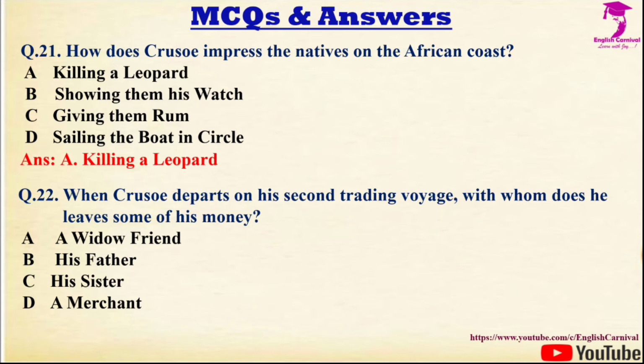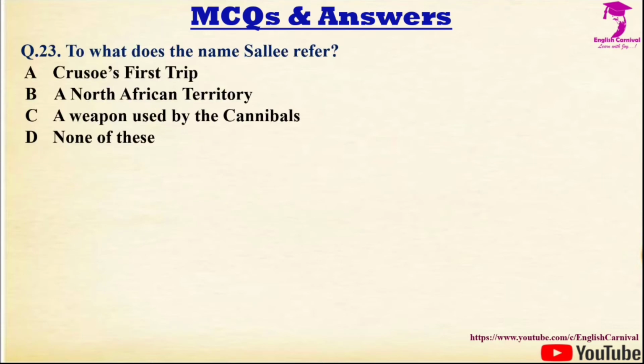Question number 22 we have, when Robinson Crusoe departs on his second trading voyage, with whom does he leave some of his money? Options are A, a widow friend, B, his father, C, his sister, and D, a merchant. Correct answer is A, and it is a widow friend. Question number 23 we have, to what does the name Sally refer? Options are A, Robinson Crusoe's first trip, B, a North African territory, C, a weapon used by the cannibals, and D, none of these. Correct answer is B, and it is a North African territory.